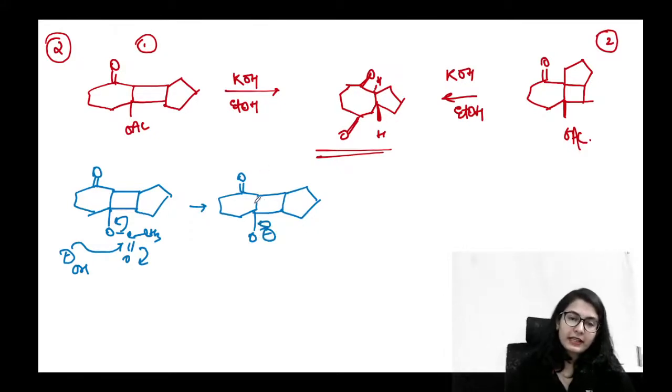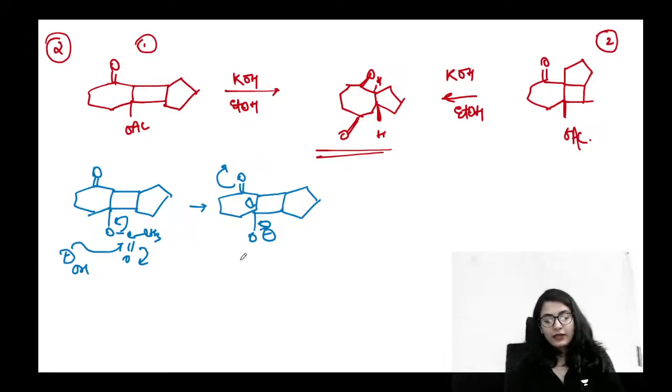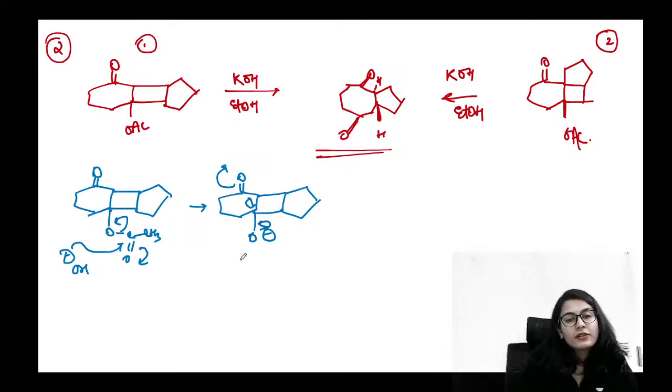Alright guys, अब आ गया time fragmentation का. So O minus is going to fall over here and ये देखो, there's a carbonyl, so this bond is going to open up. Right? Since there is a carbonyl, the bond can open up and do fragmentation like this. Okay, if it was not a double bond, single bond होता, तो oxygen must be a good leaving group. Otherwise, oxygen is not going to help in fragmentation. ठीक है? Yes. So the ring opens up.